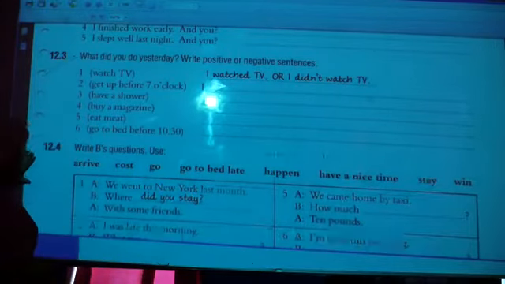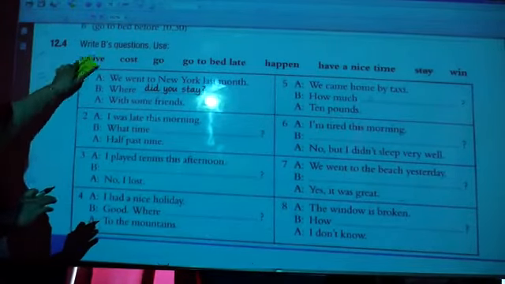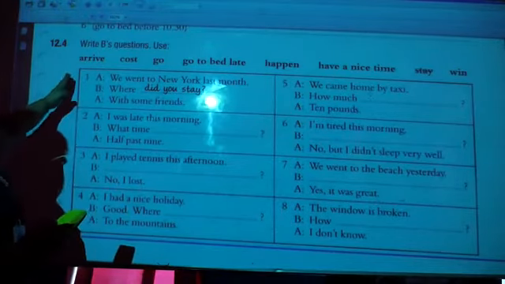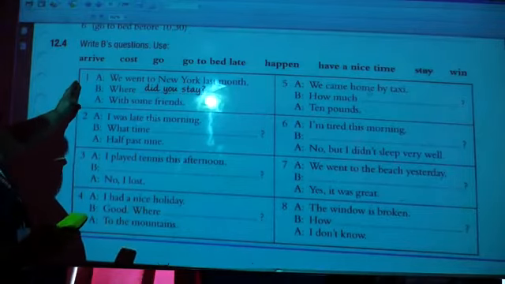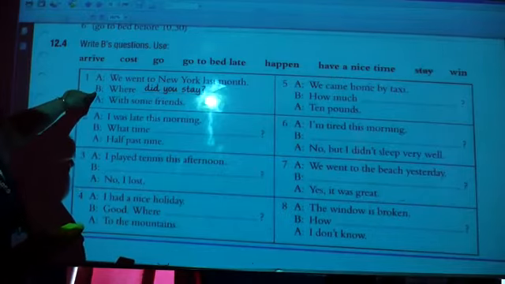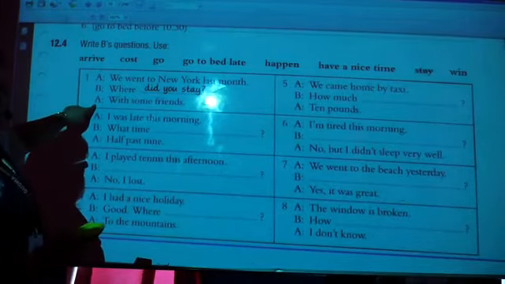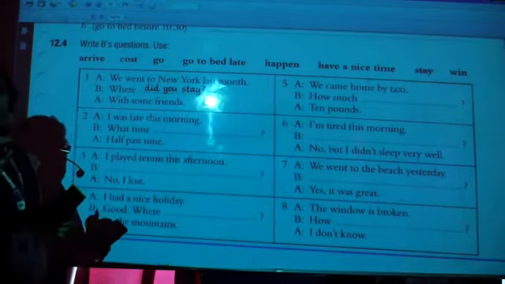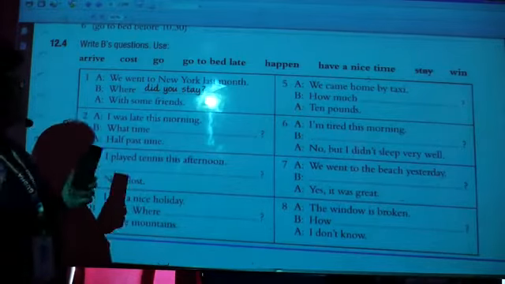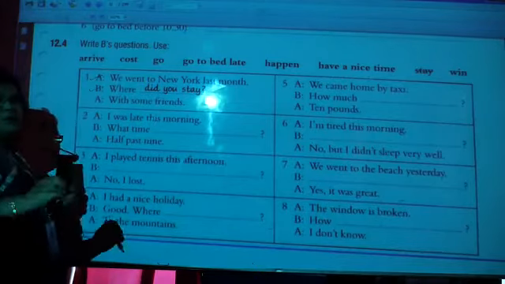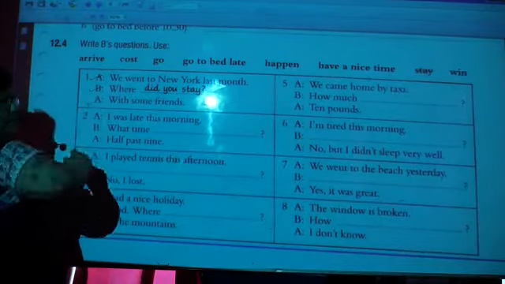Okay. Now let's come to the next. Write B's questions and use. We went to New York last month. B question means the B ones. Where did you stay? With some friends. Okay? It is a short conversation between A and B. A is saying something, and then B is putting up a question, and then A is replying.